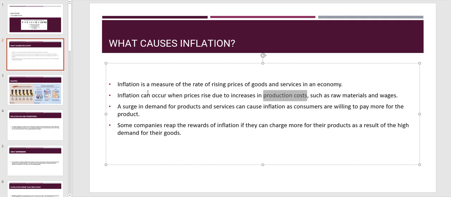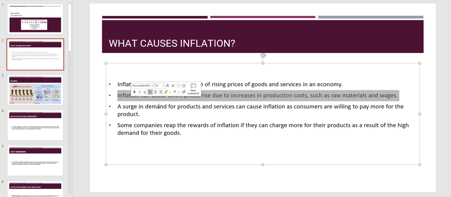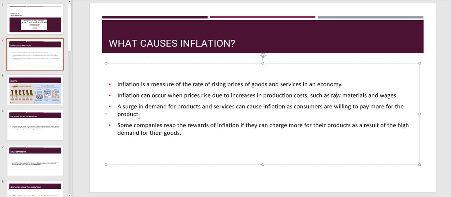Or the cost of steel has gone up due to tariffs or whatever reason. There are plenty of reasons. If a factory needs to pay more money to produce certain goods or services, they will charge more money. That's what it's talking about here, such as raw material and wages.